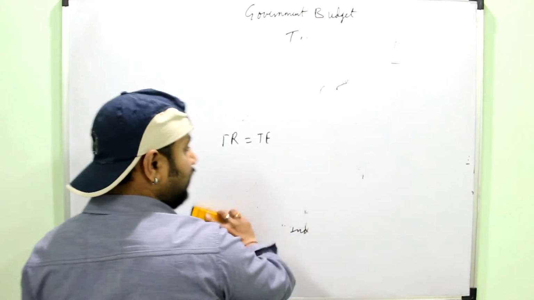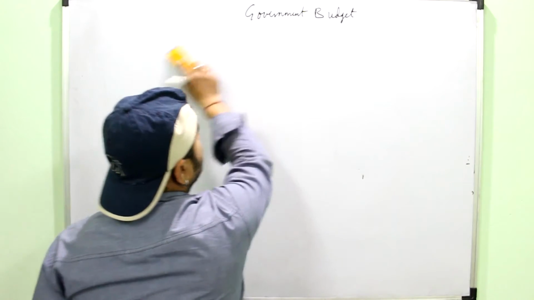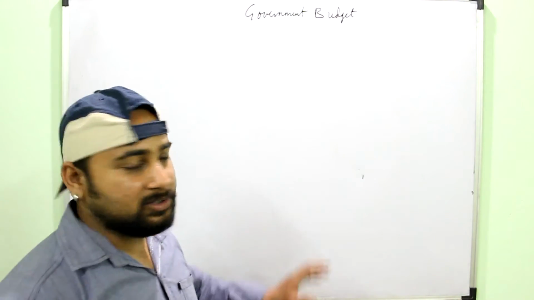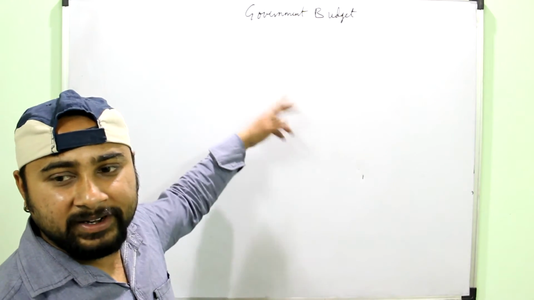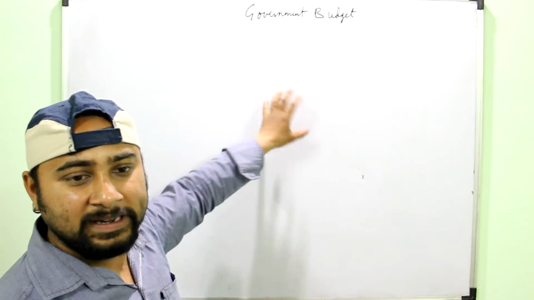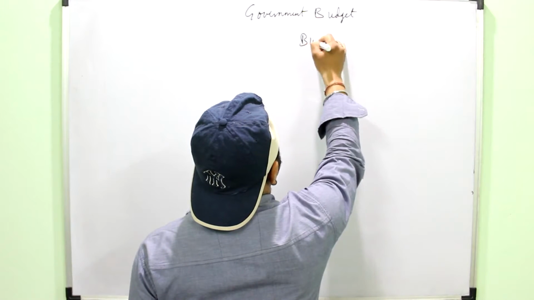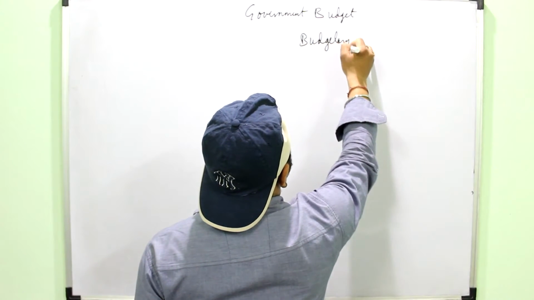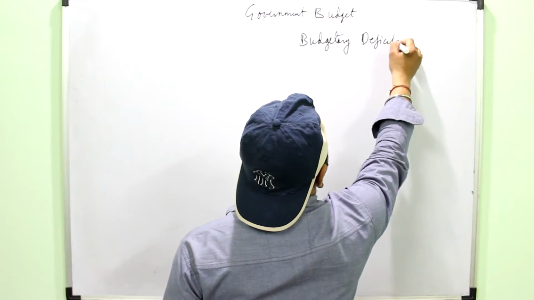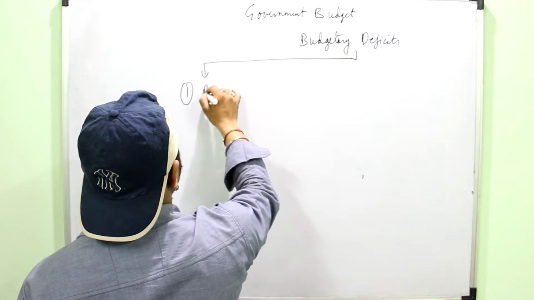We have to study the deficit budget, or the budgetary deficit, in a detailed manner, because much of the planning will be needed for accomplishing a deficit budget. You have a shortage of money, so you need to arrange for that money. So next is the budgetary deficits. There are three types of deficits.